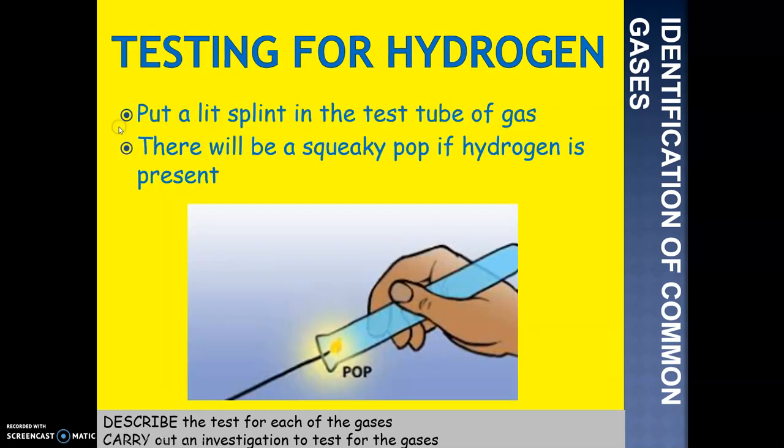And the test for hydrogen is simply by putting a lit splint, similar to the previous one for testing for oxygen, in the test tube of gas. And as you may have heard before, there will be a squeaky pop sound if hydrogen is present. So pause the video and get this down into your table.